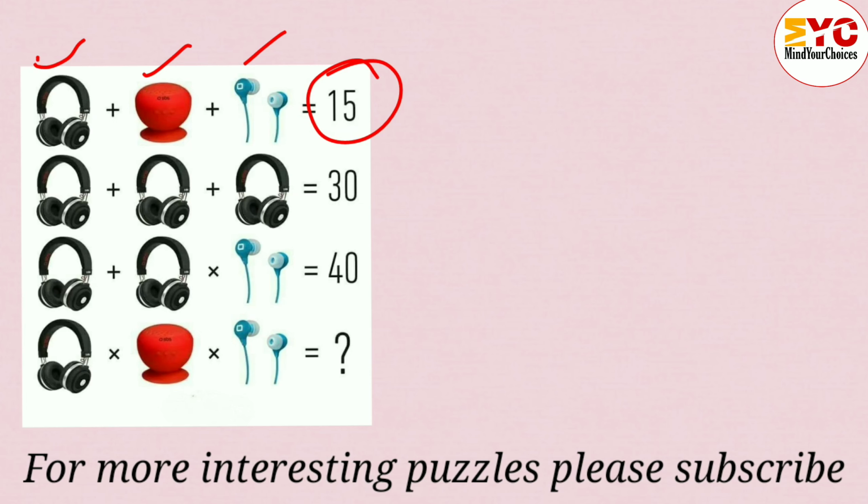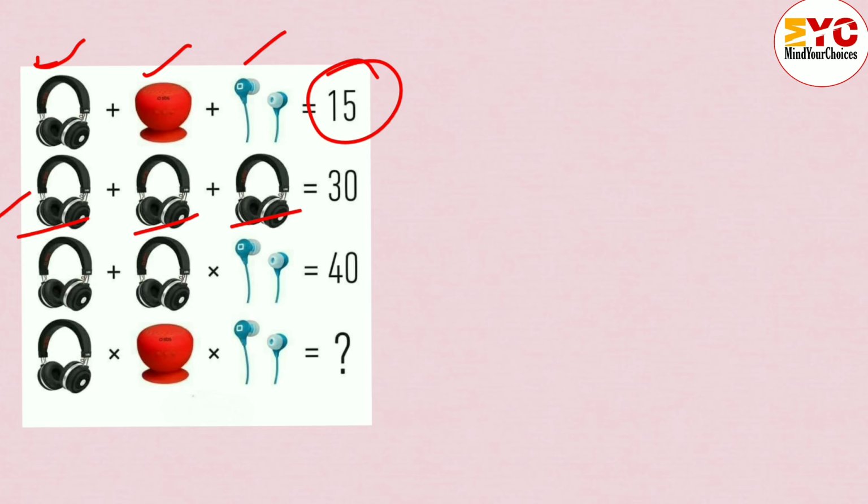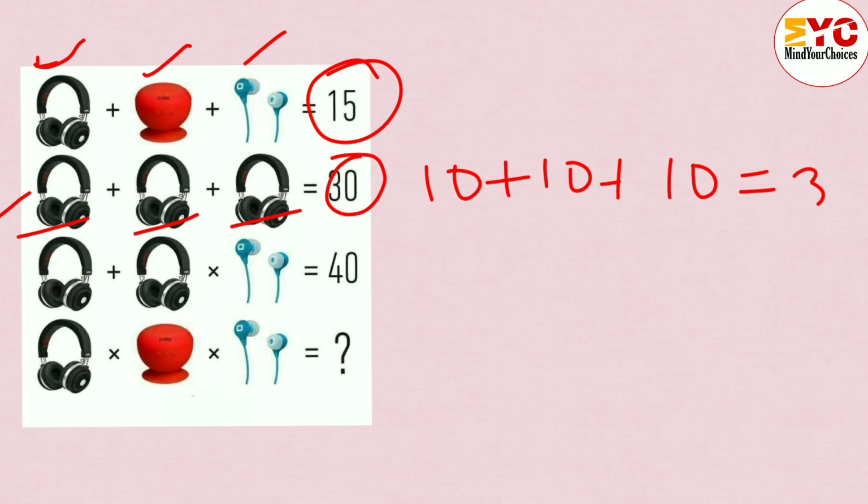Now look at the second equation where we have a similar type of picture, headphone, so we can solve this one. It is equal to 30, so the value of one headphone is equal to 10. So we can write here 10 plus 10 plus 10 is equal to 30. If they are similar, then we can find out. In the first equation the three products are not similar, so we cannot find out. In the second equation we found that the value of a headphone is equal to 10.